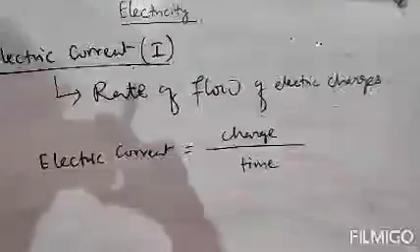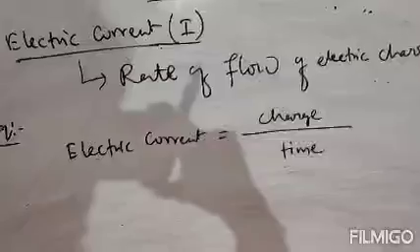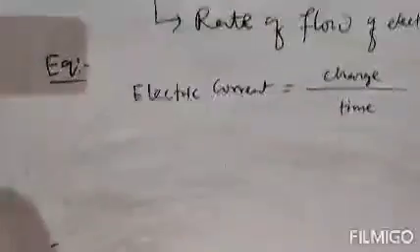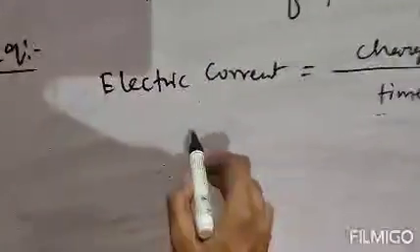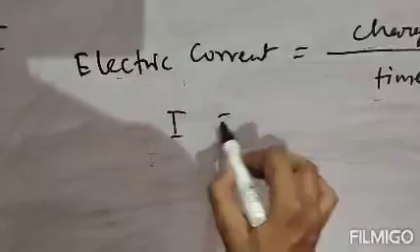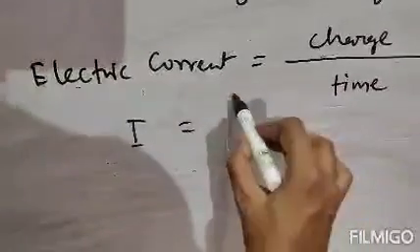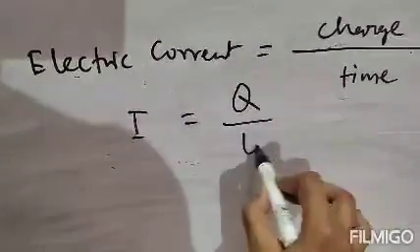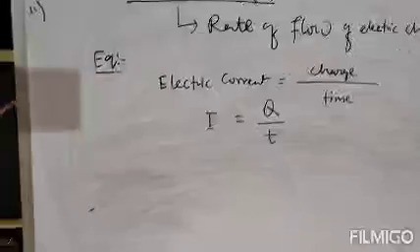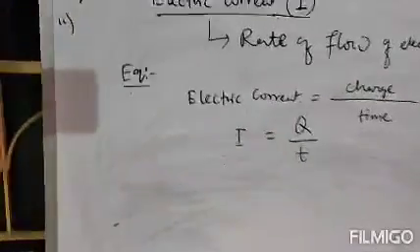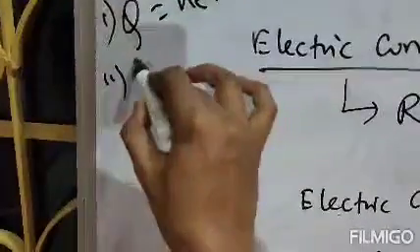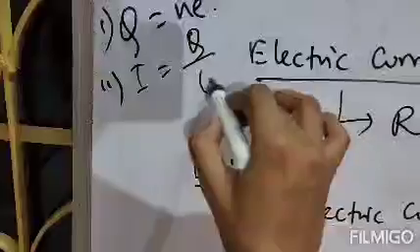Electric current is represented by I, charge by Q, and time by T. So the formula of electric current is I equals Q by T. This is the second formula we have got.